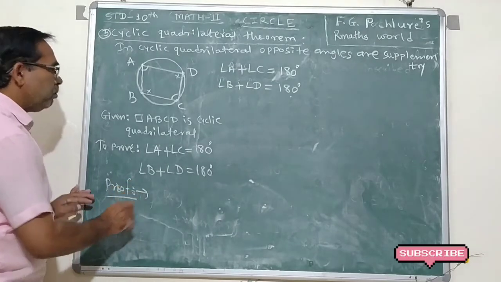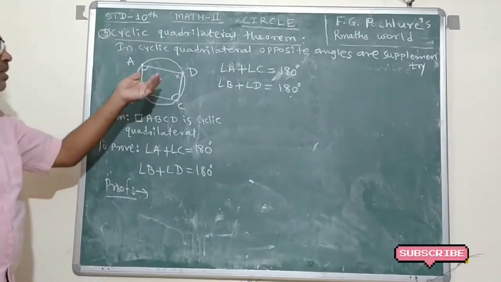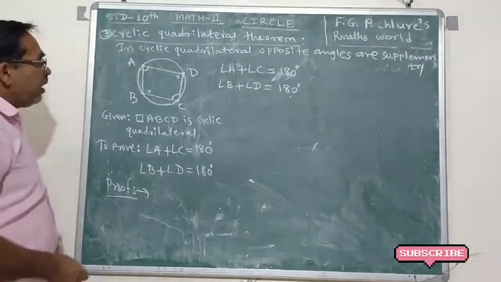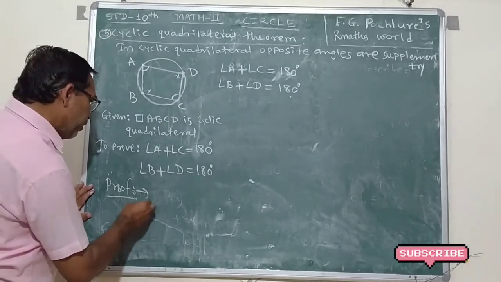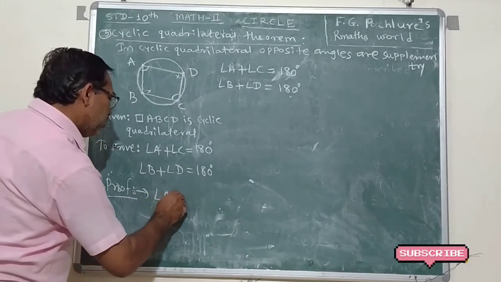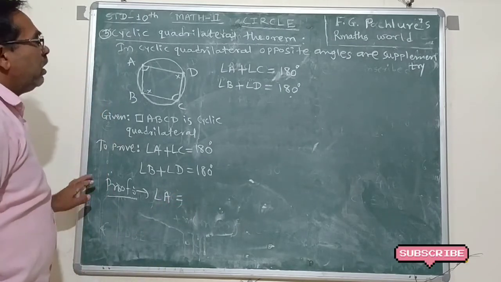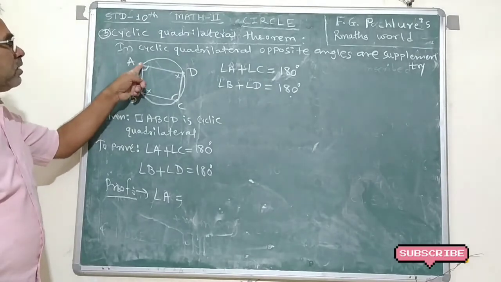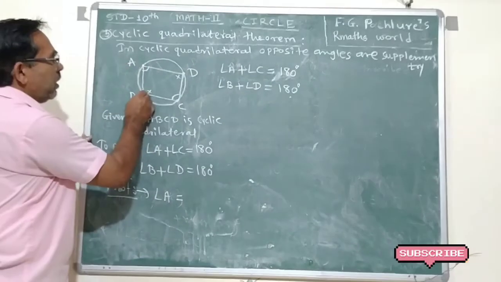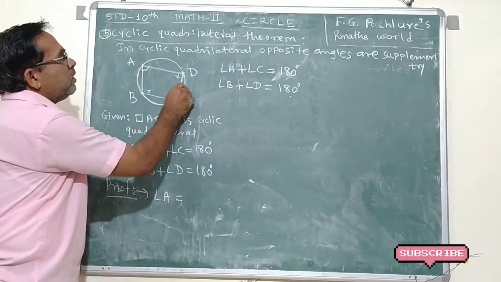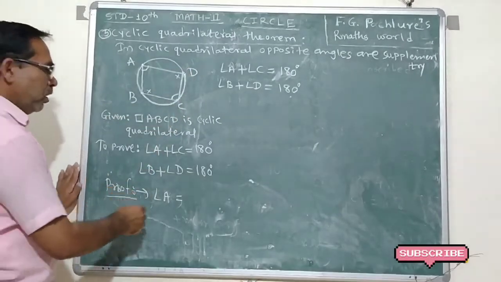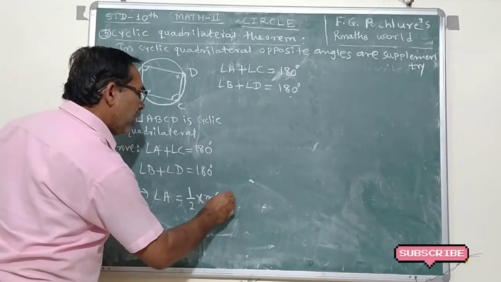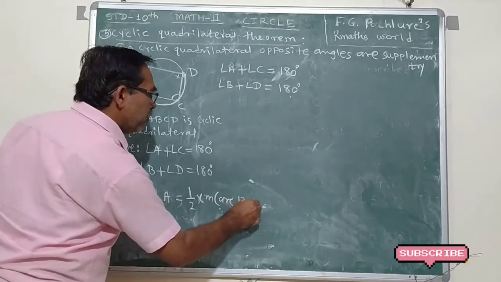Proof starts from the given part. The given part is that ABCD is a cyclic quadrilateral, and therefore I write here the measure of angle A. What is the measure of angle A? Angle A is nothing but the inscribed angle, and its intercepted arc is BCD. Therefore, the measure of angle A is 1/2 into measure of arc BCD.